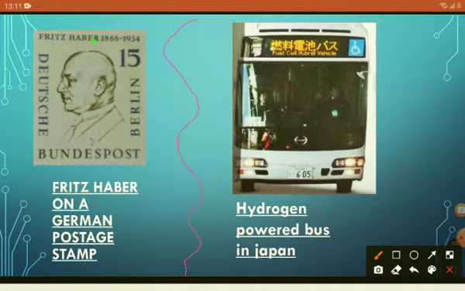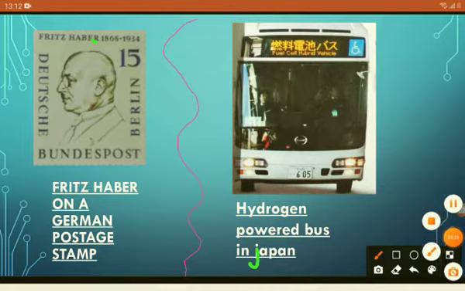Now the bus you can see is the hydrogen-powered bus in Japan. Now I will tell you about it. Pure hydrogen is a clean energy source and it is used to power some vehicles such as the bus. When hydrogen is passed through a fuel cell, it chemically fuses with oxygen from the air. The reaction can be used to produce electricity which powers the motor inside the vehicle.